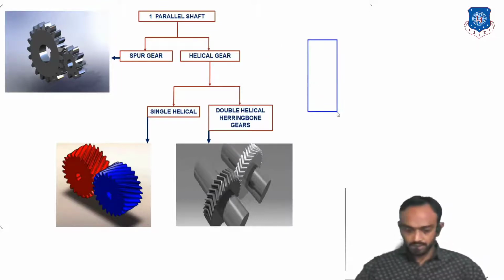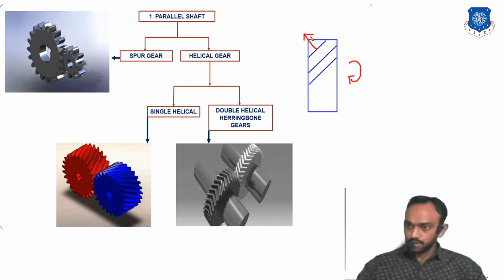If the gear is this and the teeth are at some angle, and the gear is rotating, the force will be transmitted directly in this direction, and you know that two components will result from this. The first is in this direction, the second is in this direction.